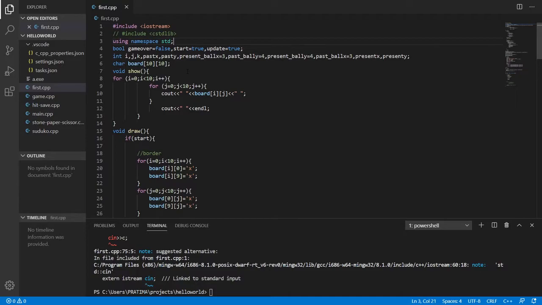Sometimes we even get random errors or numbers. To avoid that, if you're getting those types of errors, you can initialize what you have taken as a variable by making it 0 or any number you like. You can just initialize it so that you do not get any random number in your code.